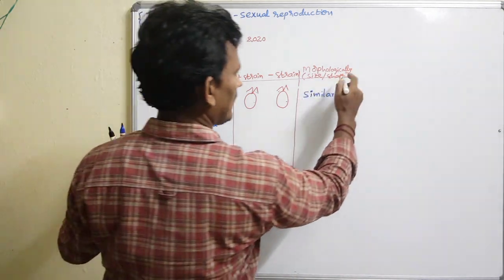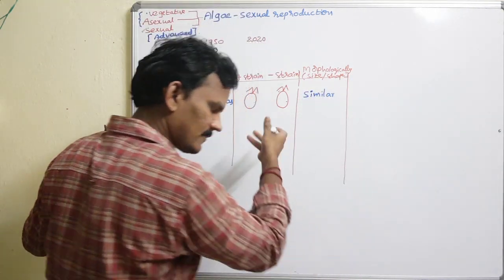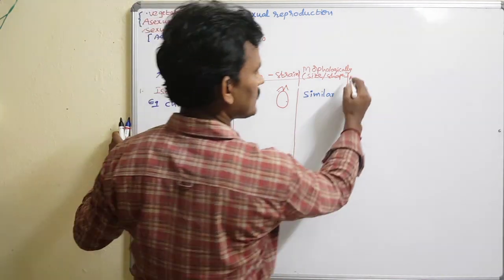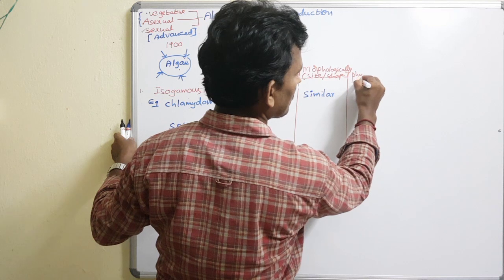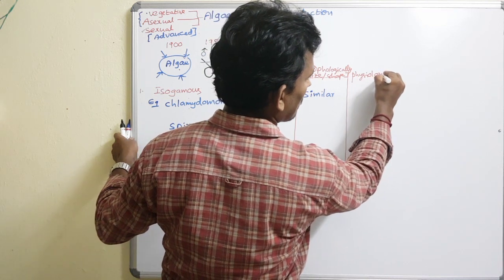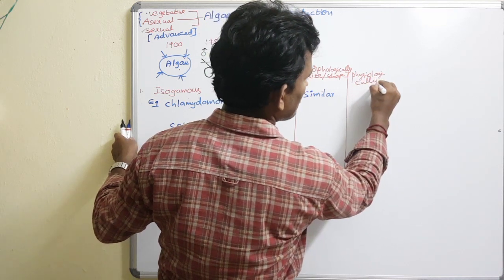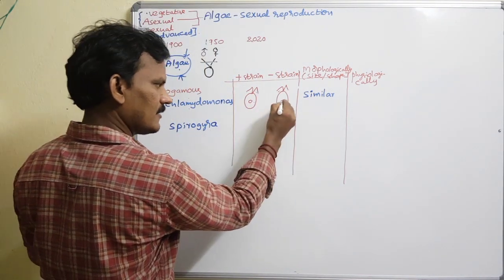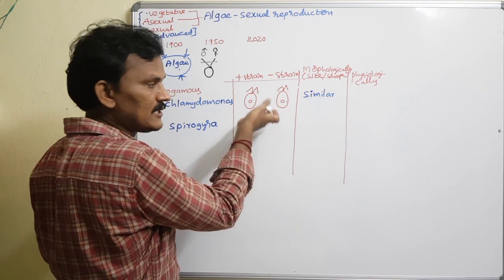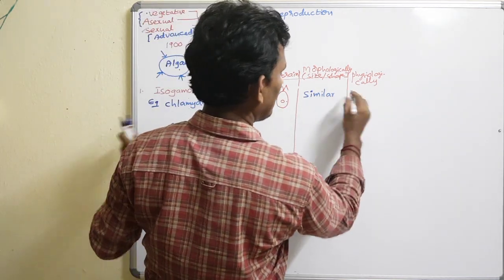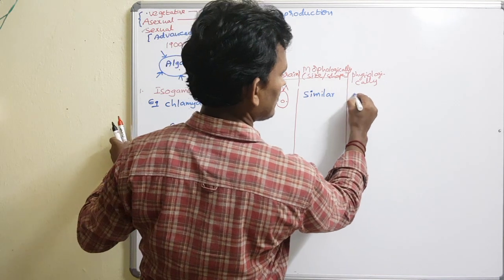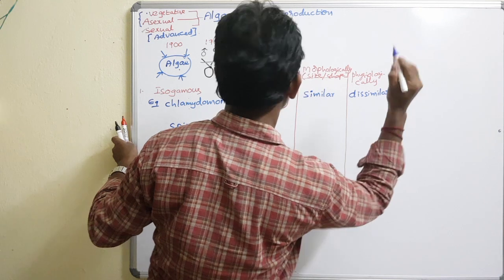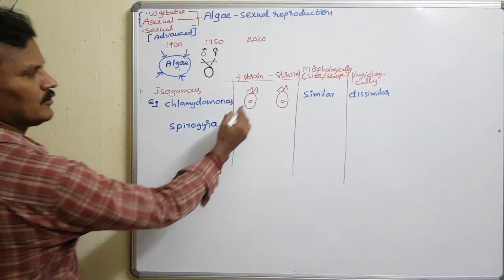What about the physiological character? Physiologically means in respiration, photosynthesis or other metabolic reactions in their body. Physiologically, are they similar or not? No, one is a male gamete and the other a female gamete, with different genomes. So we consider them dissimilar physiologically. But both are motile.